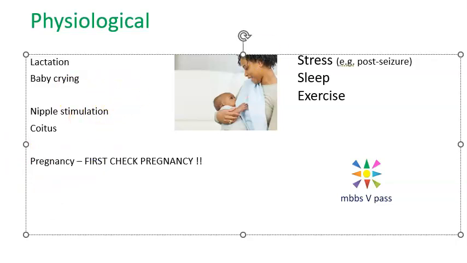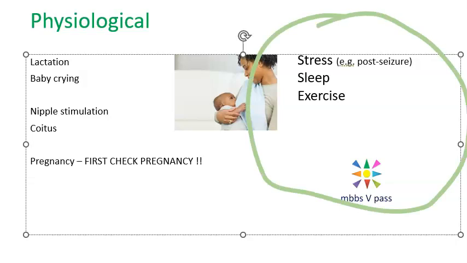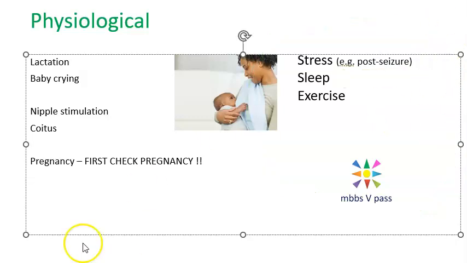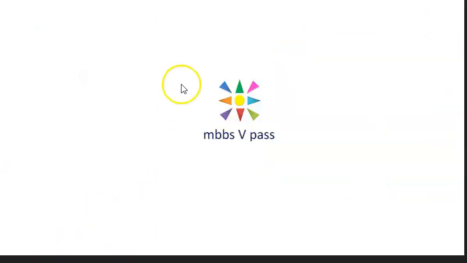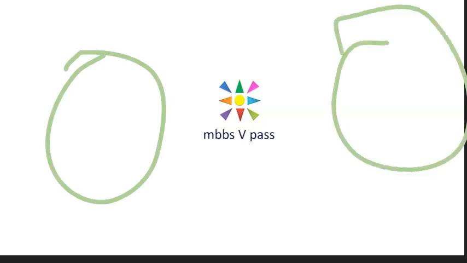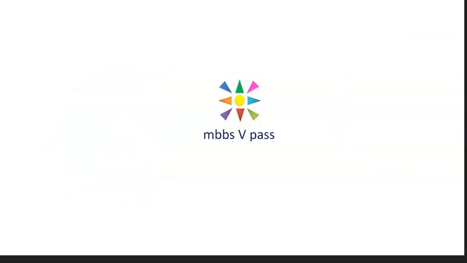Now let us go to this part, which is also physiological. They are saying stress, post seizure. I have a feeling post seizure is some high brain activity, right? Sleep is actually a rest, so why is that person getting hyperprolactin? I didn't understand. Exercise again sounds like a very hyper kind of thing, if it is a lot of exercise. Anyway, these are the things the textbook says. So on this side you saw lactation, baby crying, nipple stimulation, coitus, pregnancy, and on this side post seizure, stress, exercise, and sleep also. That's all physiological.